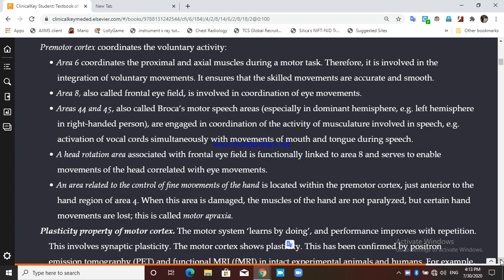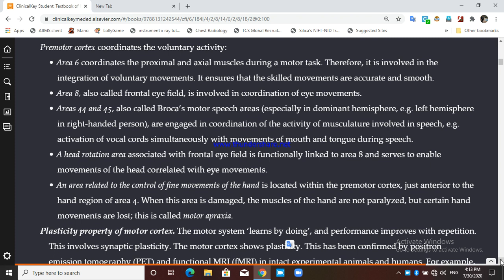Area number 8 is the frontal eye field. It is involved in the coordination of eye movements, so the fine eye movements are controlled by area number 8. Areas number 44 and 45 are known as Broca's motor speech area, especially in the dominant hemisphere. For a right-handed person, the dominant hemisphere is the left hemisphere of the cerebral cortex. They are engaged in coordinating the activity of the musculature involved in speech.